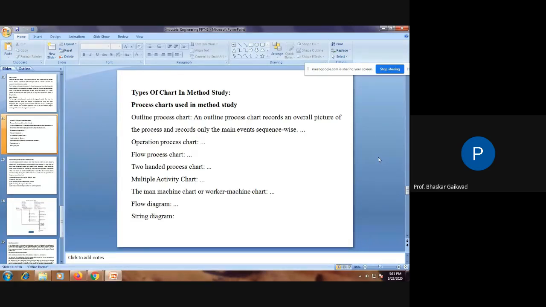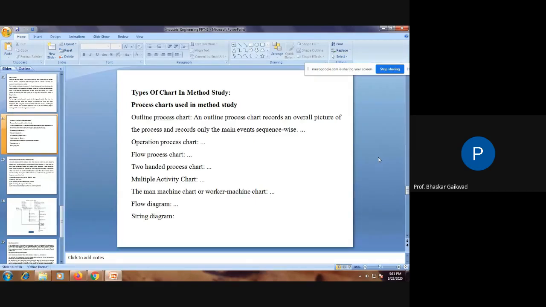So in this outline process chart, only main points we have to consider. The inside points need not be considered. By this chart, the main activities will be recorded, and after that they will think about which point has no value, and we will go for reducing it.